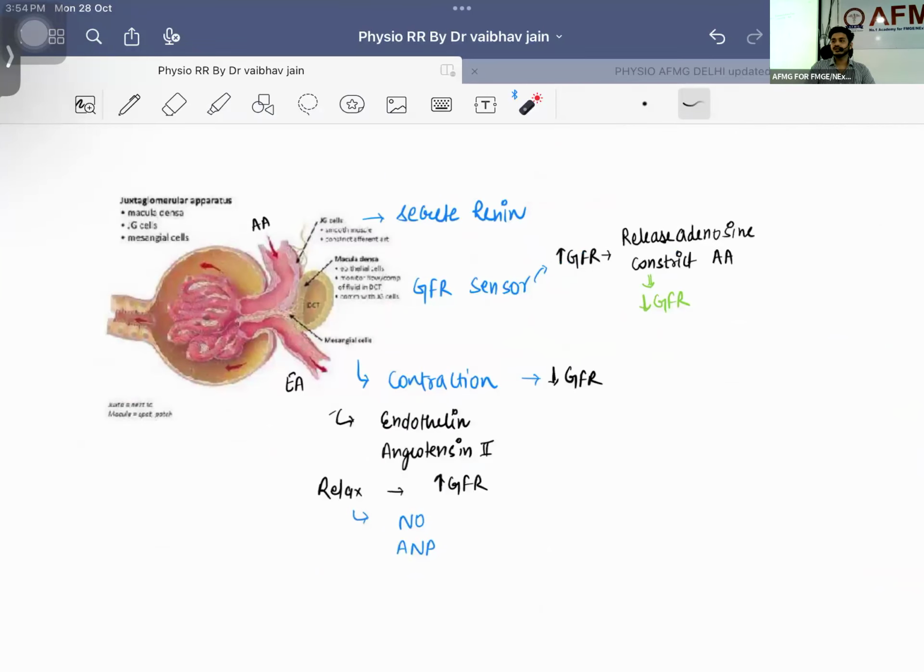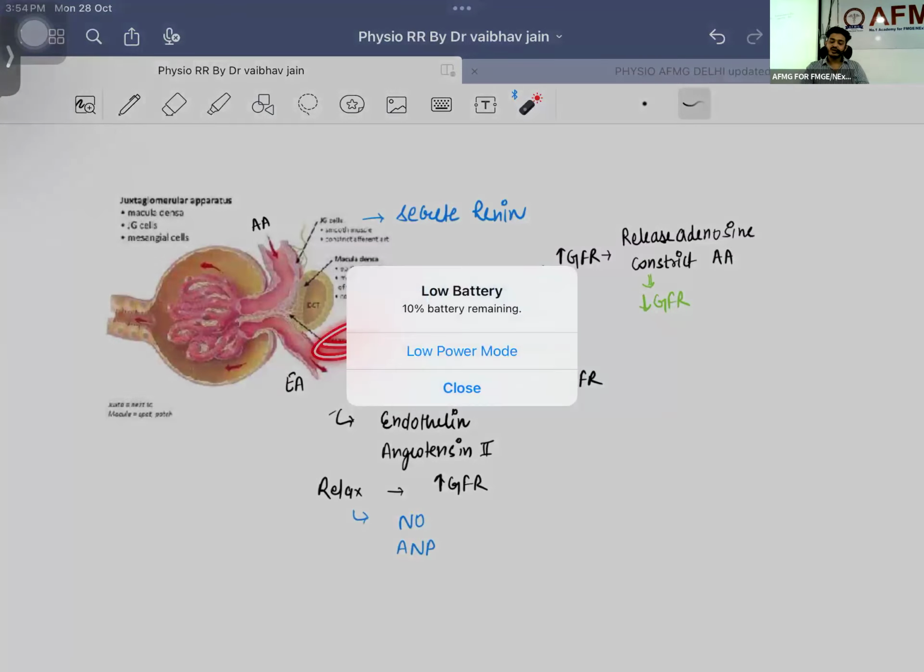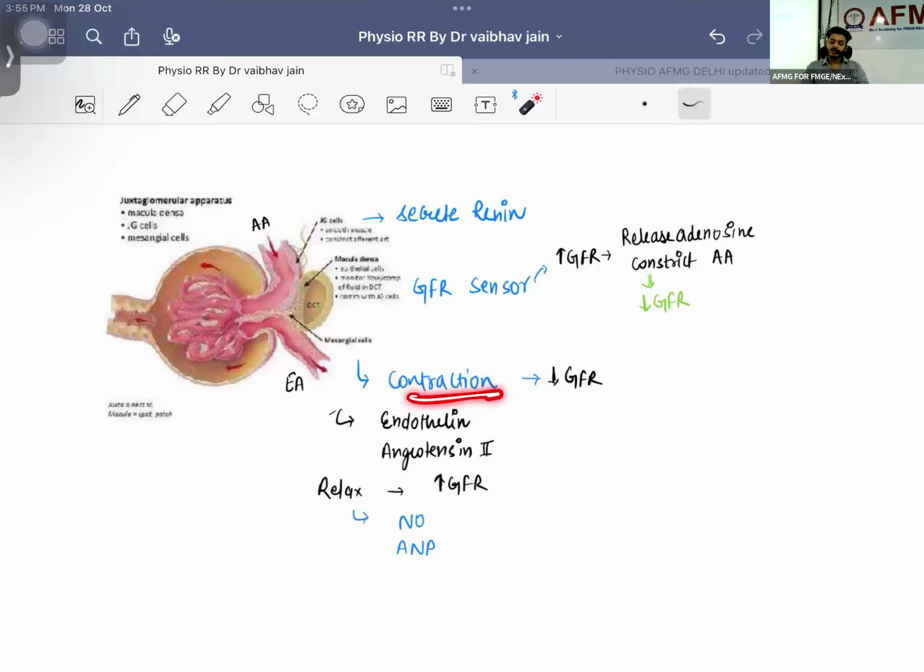Renin is secreted. What this renin is going to do, we will understand. Second, GFR sensor we are having, they will be releasing what? Adenosine. Remember, adenosine is responsible for the contraction of afferent arteriole. And if the afferent arteriole is getting contracted, what will happen? So definitely blood flow to the kidney will be decreased. If the blood flow to the kidney will be decreased, that means the GFR is decreased. Okay. Mesangial cell contraction will lead to decrease in the GFR because they will be releasing two things.